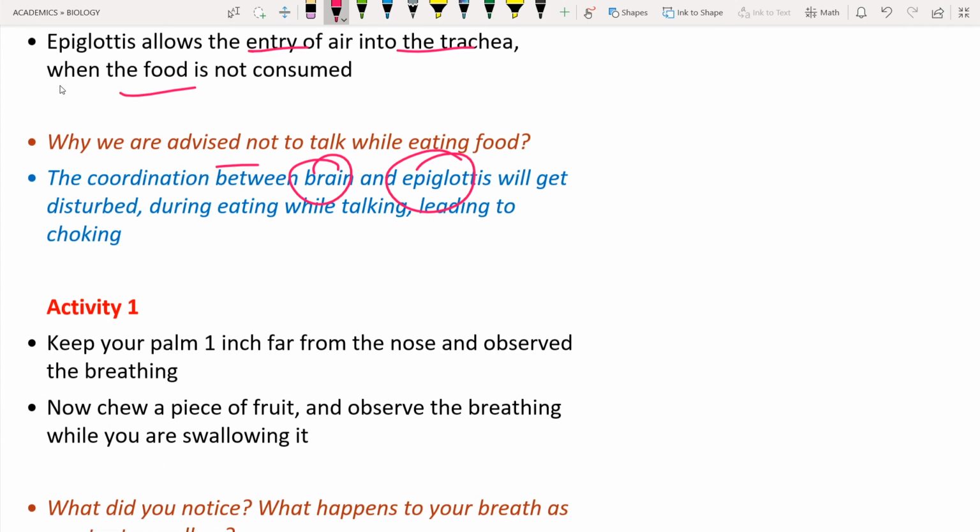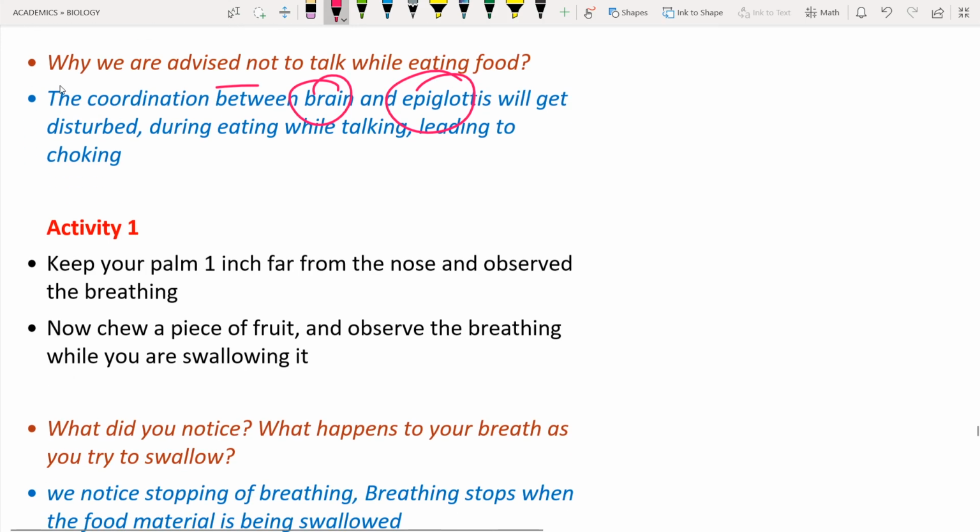So in that case, what will happen? Choking will occur. You will suffer a lot. You will cough a lot. Why? Because the food entered into the trachea. As a result, the respiratory tract has to remove the food material that entered into the trachea, so you will cough a lot. So this is the reason: do not talk while you are eating.